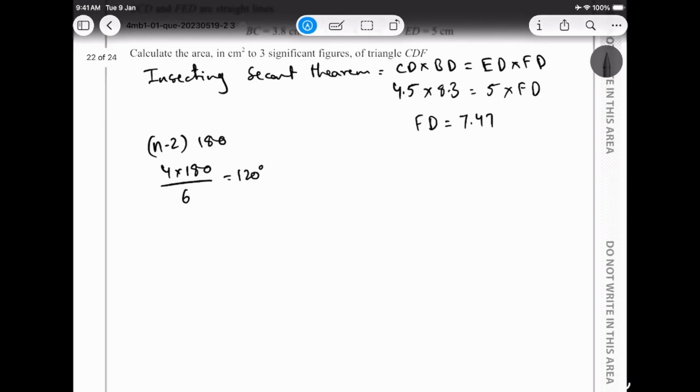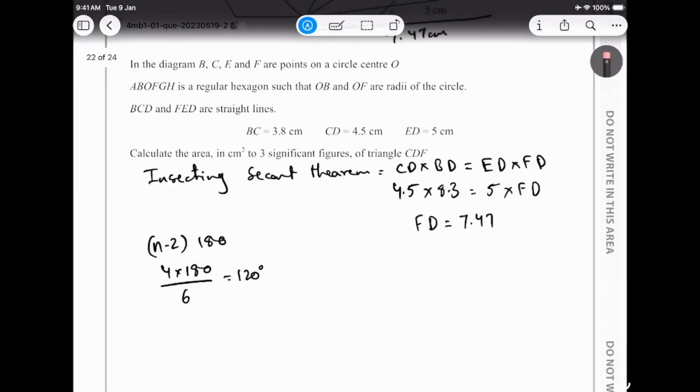I hope you guys understood. So this equation gave us the total interior angle, and we have 6 angles inside, so divide by 6 and we got 120 degrees.